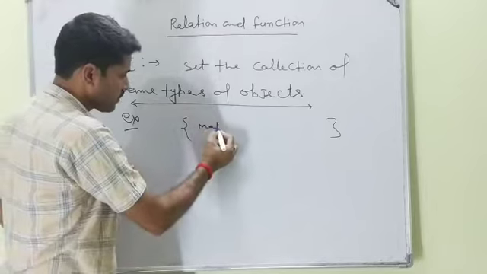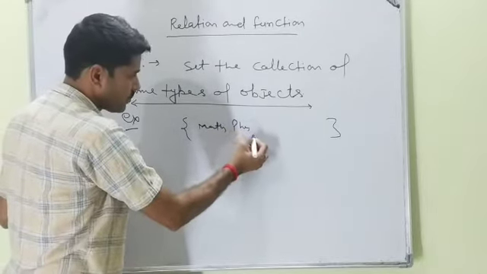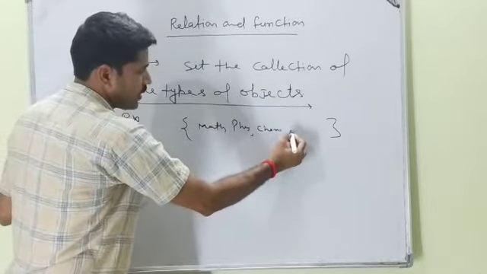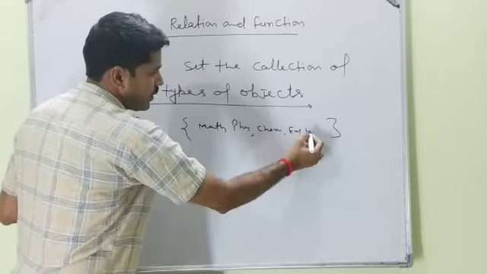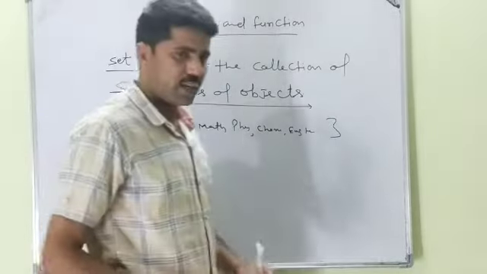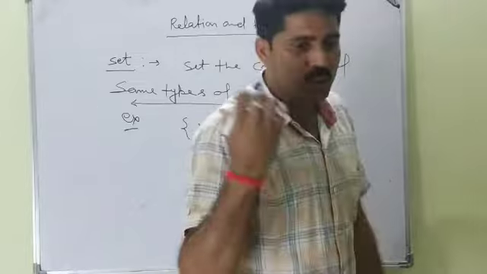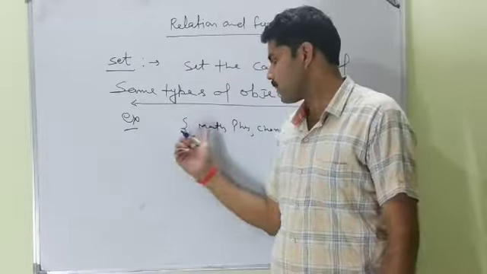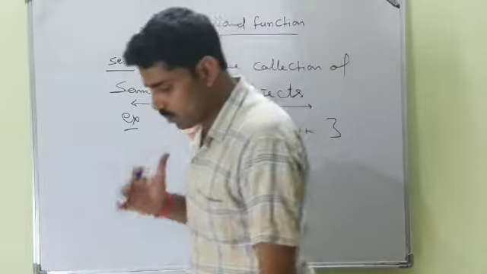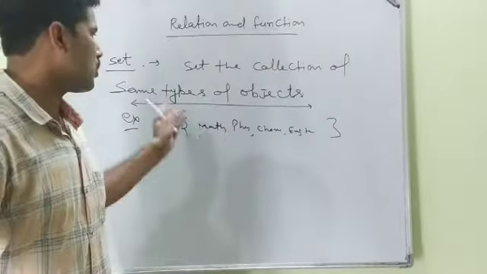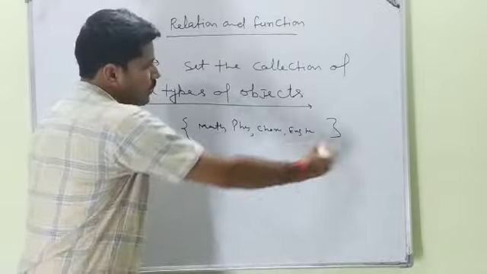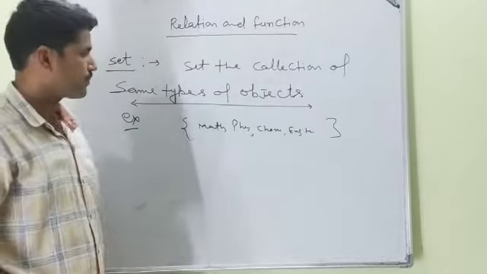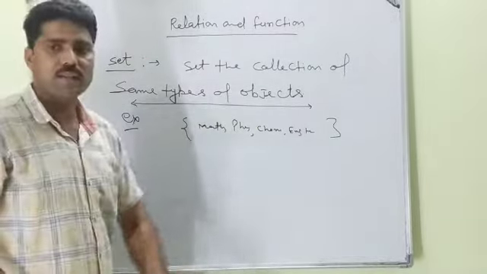Math, physics, chemistry, English, Hindi, etc. Can you tell me, do all these books belong to the same class or a different class? The answer is the same class. So I am talking of the same type of object. Same type means all the books belong to the 9th class. No book will be from another class.